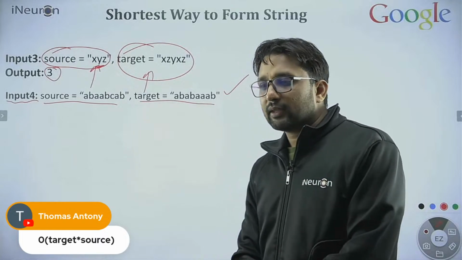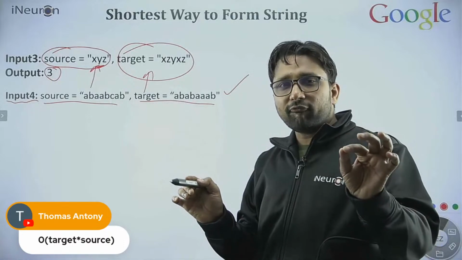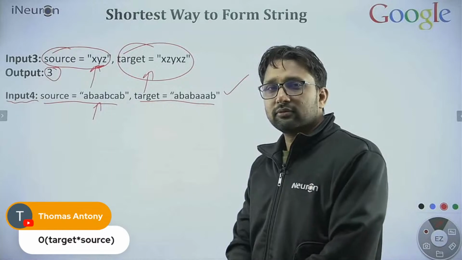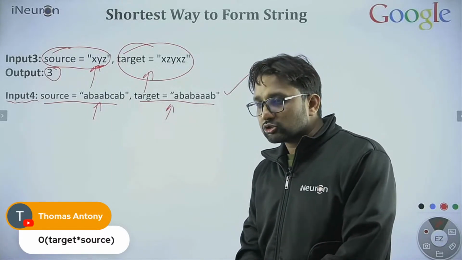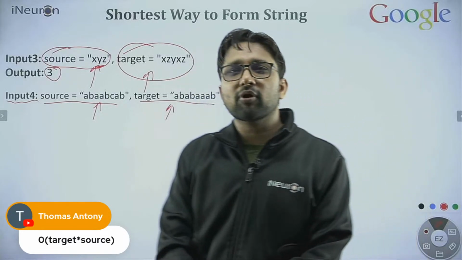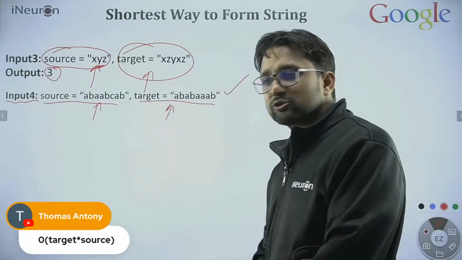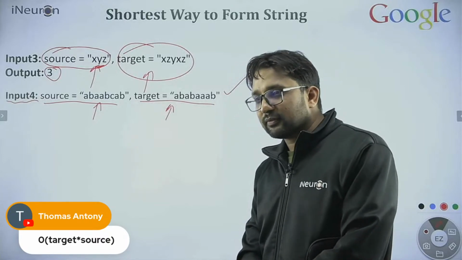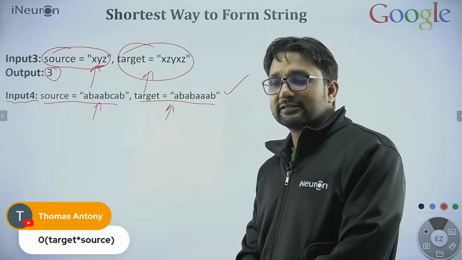Anybody? So what is the question? The question is simple. You need to find out the minimum number of subsequences of the source string to generate the target string. That's it. So here, that is not 3, Ayush. Minimum number of subsequences. 3 is not the right answer. Anything else?